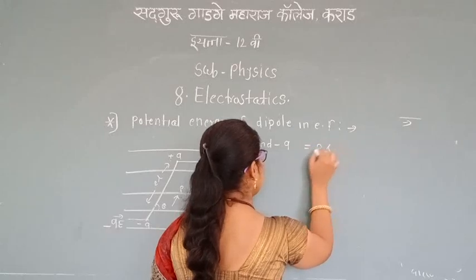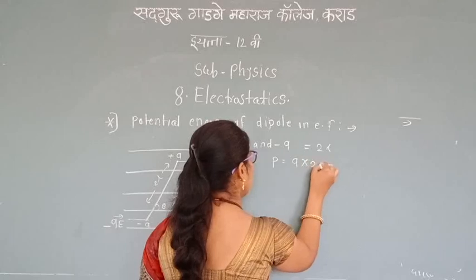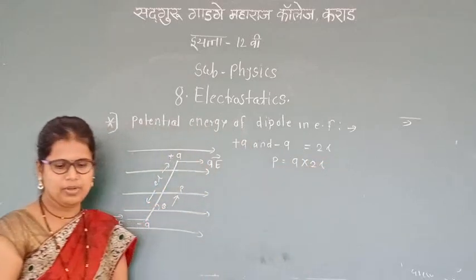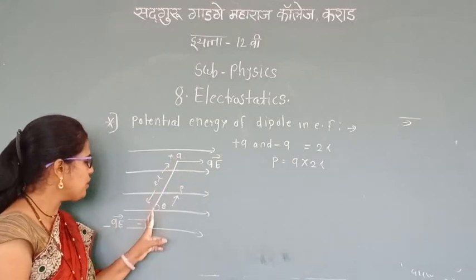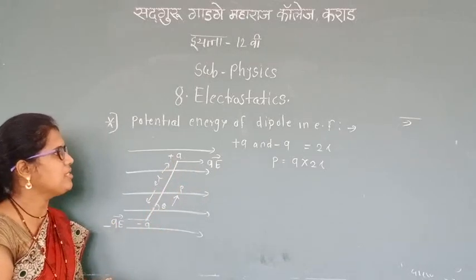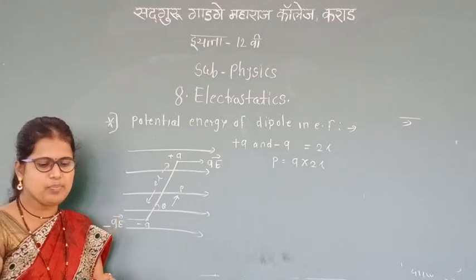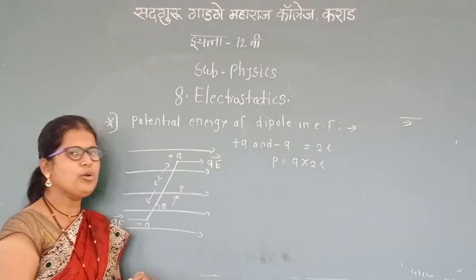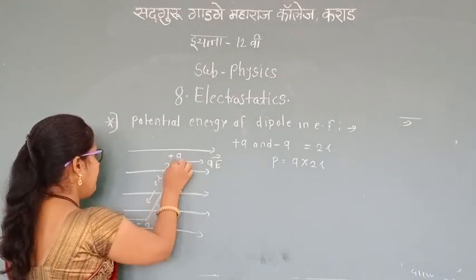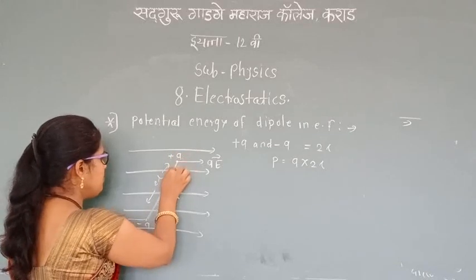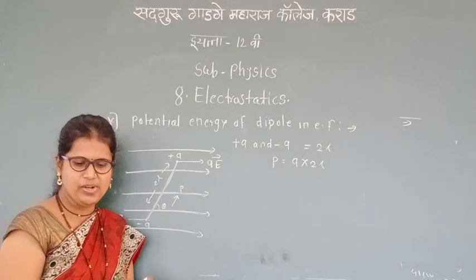P is equal to Q into 2L, where P means electric dipole. These two charges plus Q and minus Q separated by distance 2L is known as an electric dipole, and this one is placed in a uniform electric field.